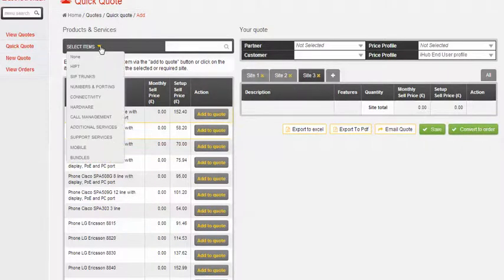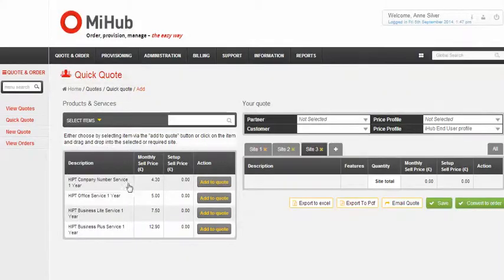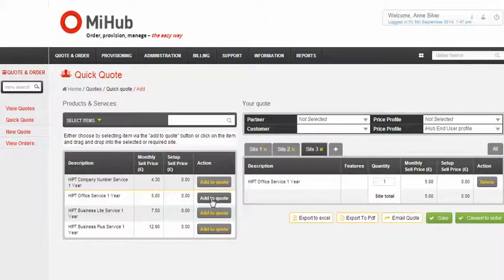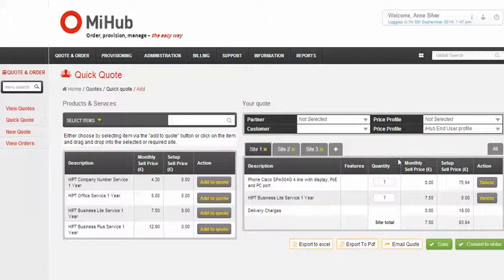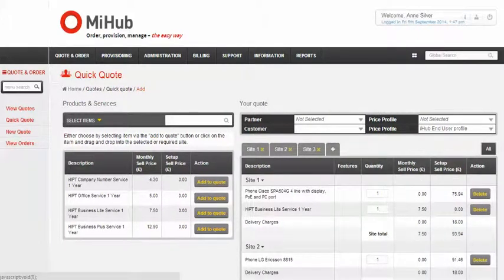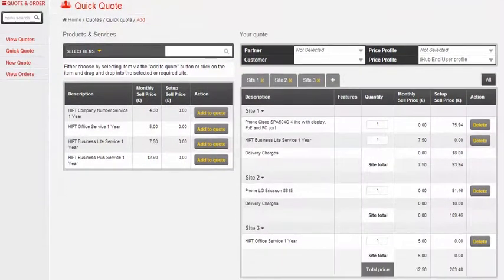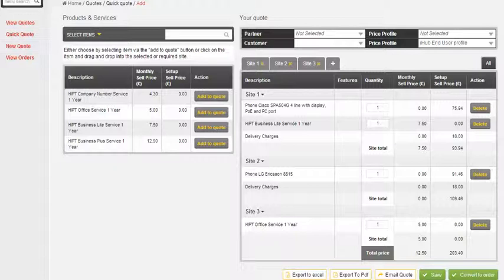Continue to select from product categories and subcategories and individual product items in order to complete the addition of products and services into the quote. At any point, clicking on the All tab will display all products and services that have been included into the quote. Once you've completed adding the products and services, it is possible to save the quote for future use.